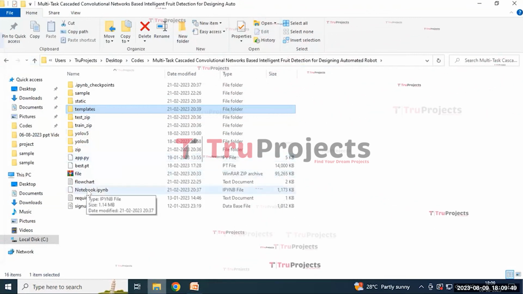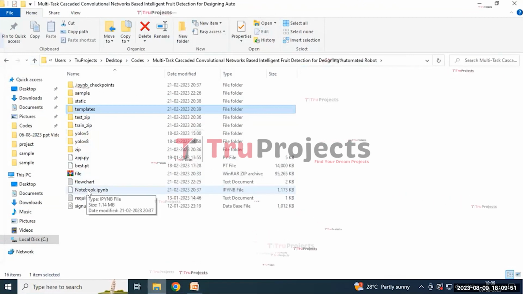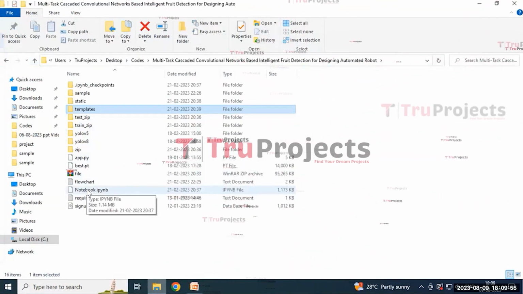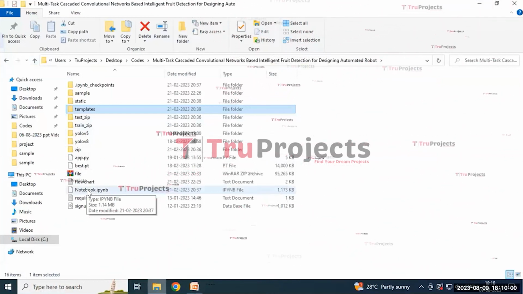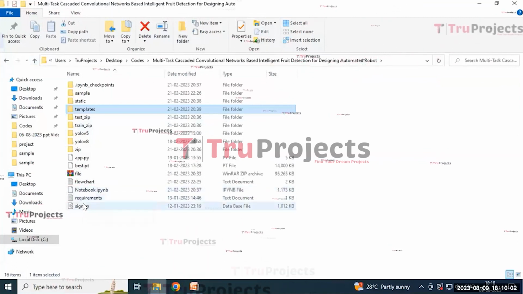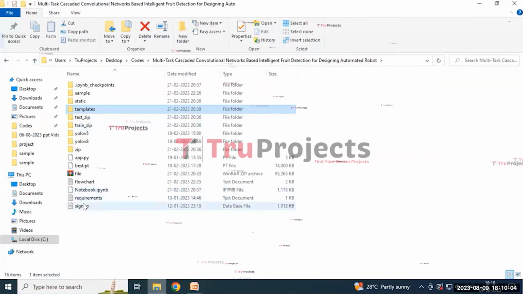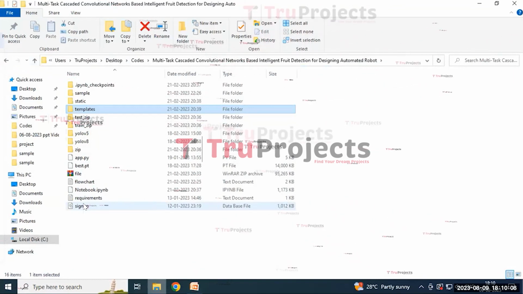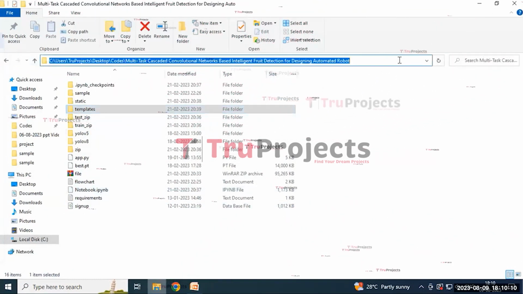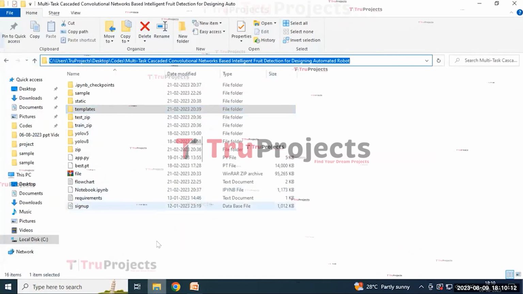And the notebook is an IPYNB file which contains a combination of code, graphs, and output all in one place. It allows the user to write and execute the code in individual cells, making it a popular choice for data science. And signup.db is a file that appears to be the database file that is used to store the user information.